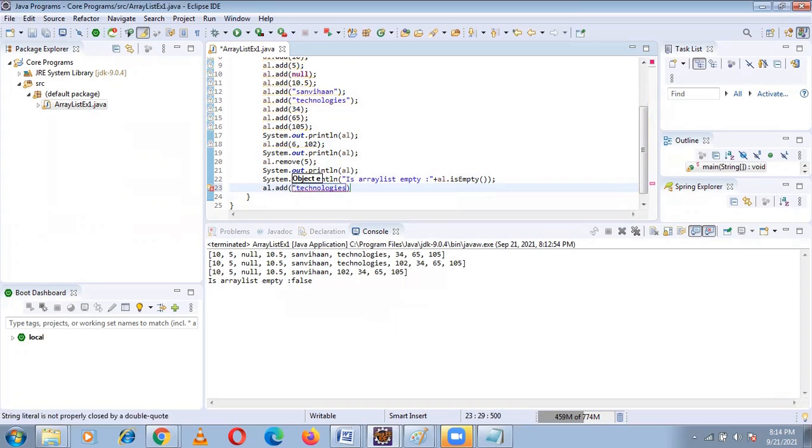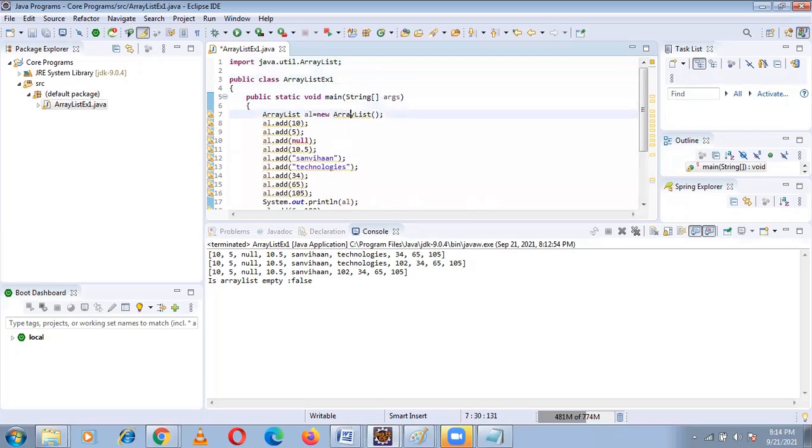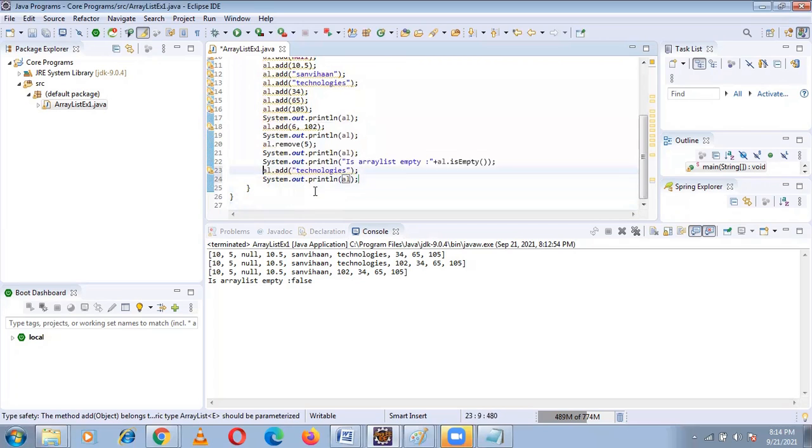At last, I am adding technologies. Now again I am printing. First, the size of the array list is, see, 1, 2, 3, 4, 5, 6, 7, 8, 9. So 9.